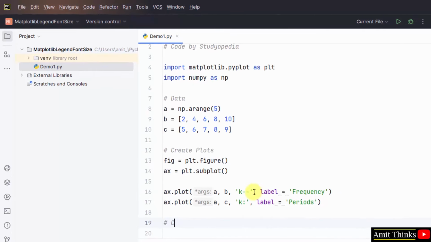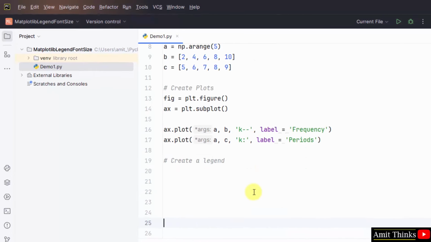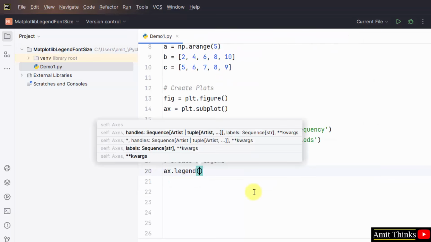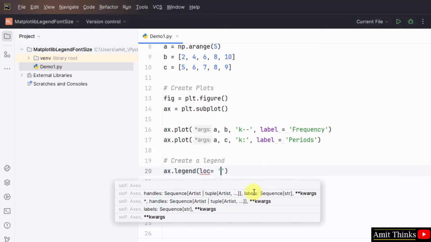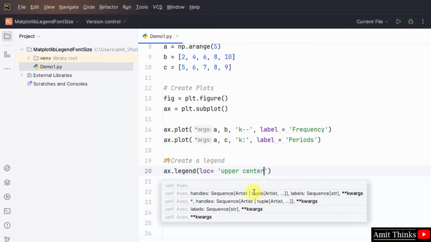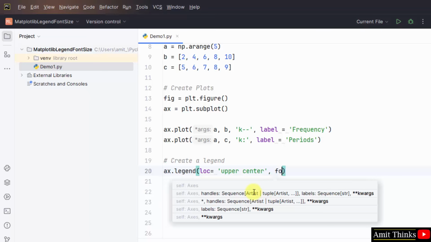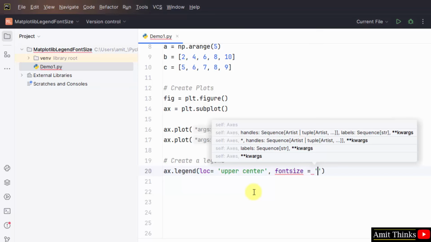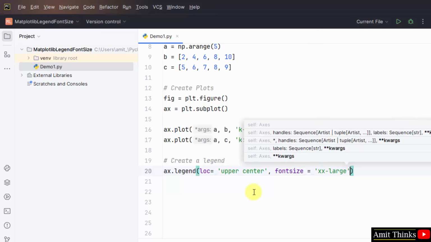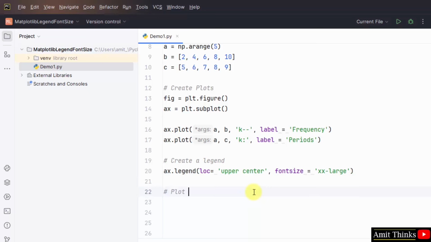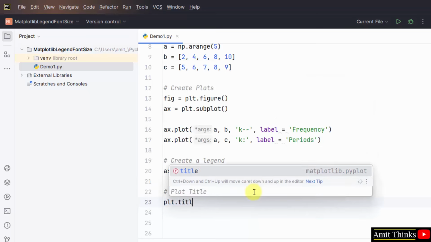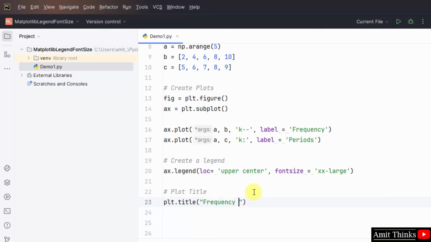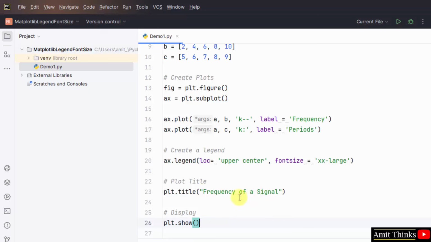Okay, now we will create a legend. ax.legend. Within that, set the location, let's say upper center, and then comes your font size. Let's say I'll set it to xx-large just to show an example. Now quickly set the plot title, plt.title, frequency of a signal, and display using the pyplot show method, plt.show. That's it.